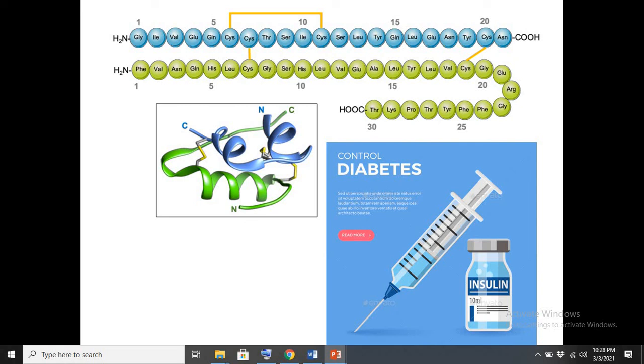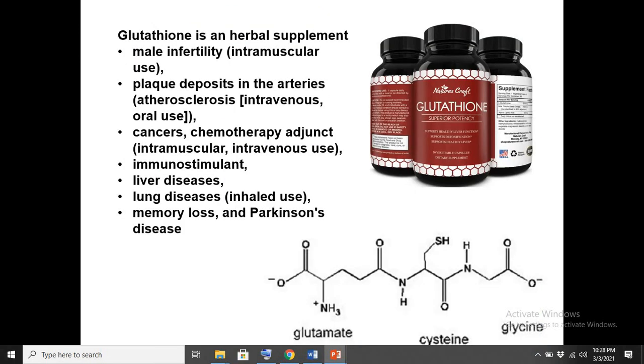So we have now synthesized recombinant insulin via genetic engineering methods, and it is clinically available. This insulin injection is used to overcome the deficiency of insulin, and the deficiency of insulin leads to diabetes.